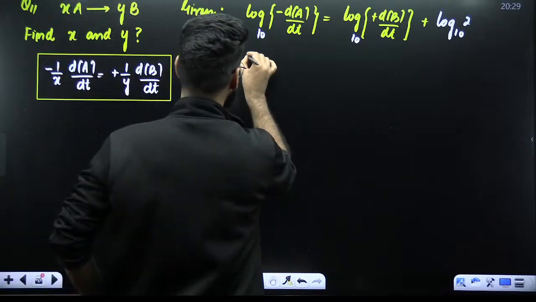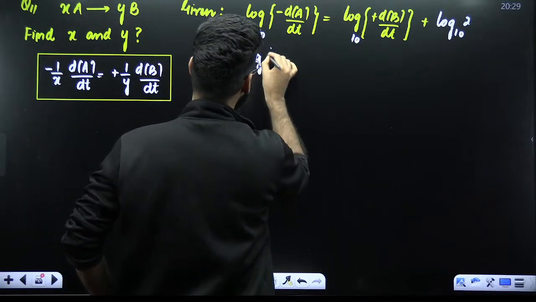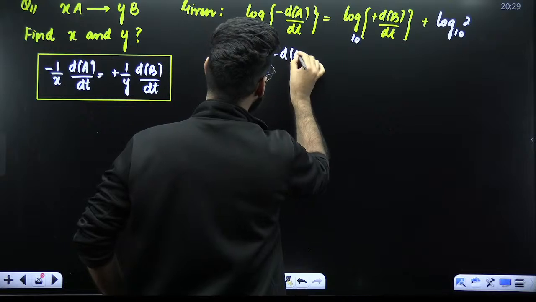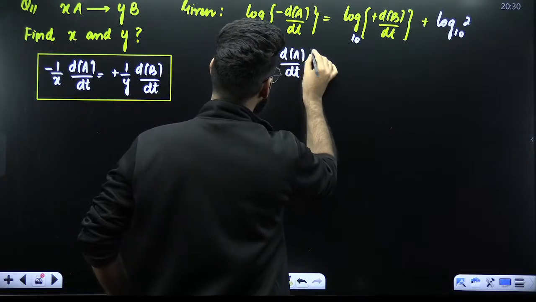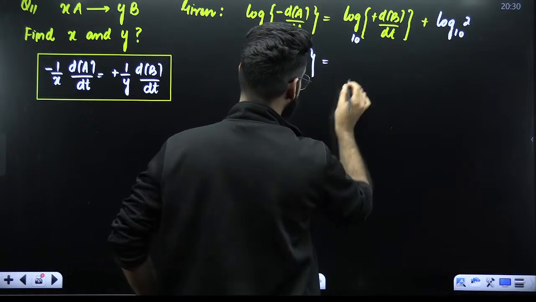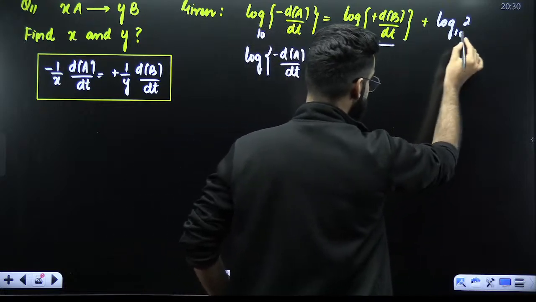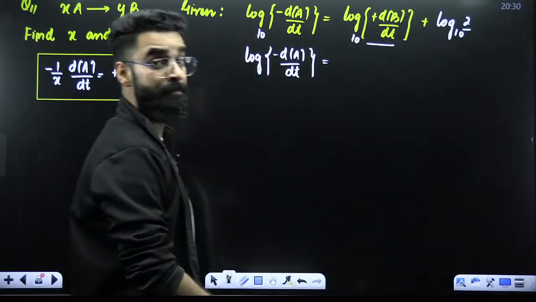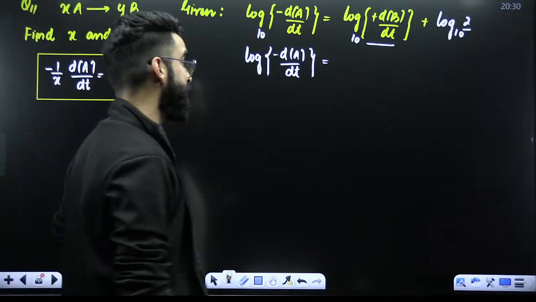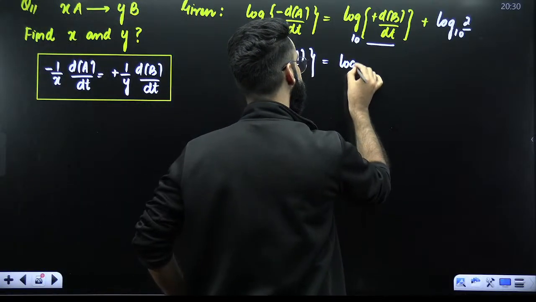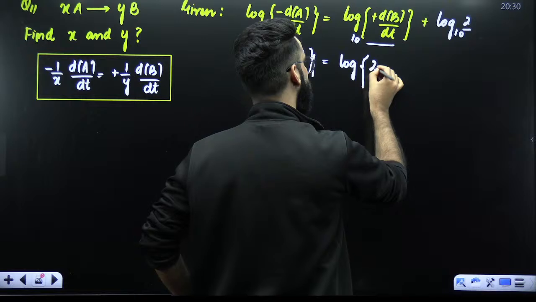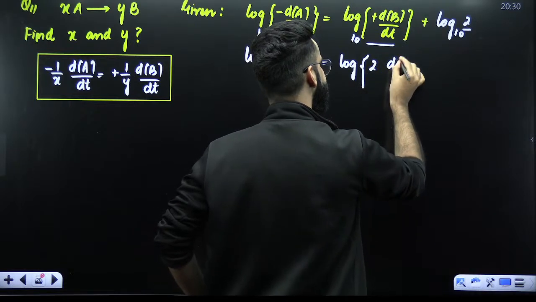Now guys, it's pretty simple. Every single thing is clear. It's log of minus dA upon dt is equal to log of m plus log of n. Log of m plus log of n means log of m into n. So it is log of m into n. So 2 multiplied by this term.